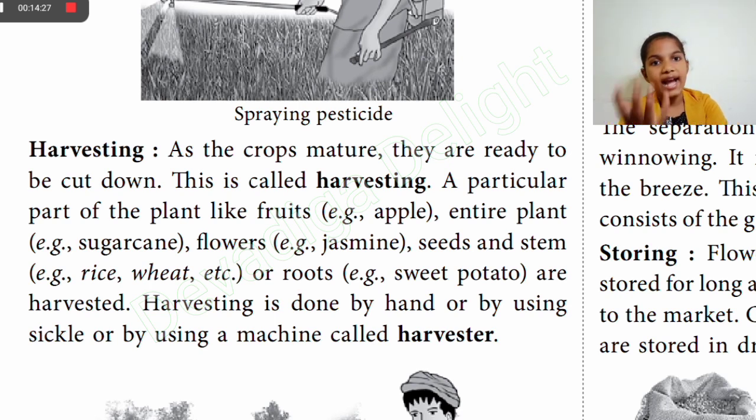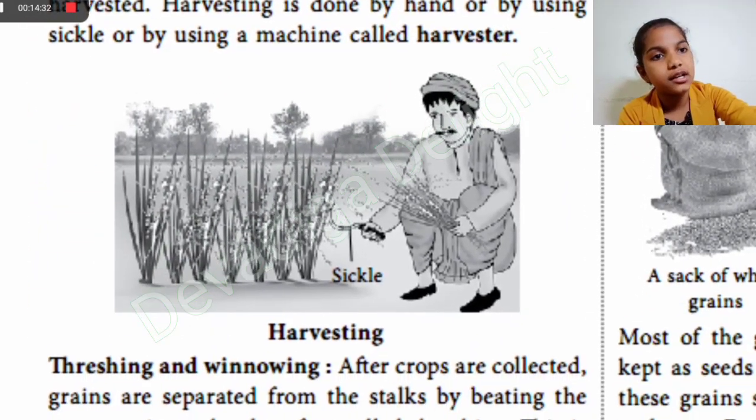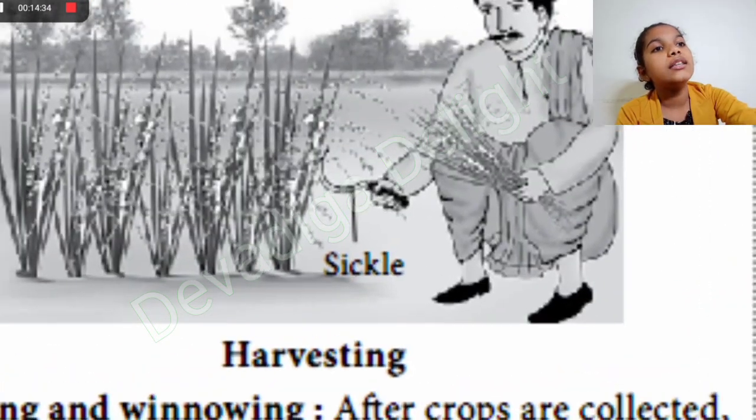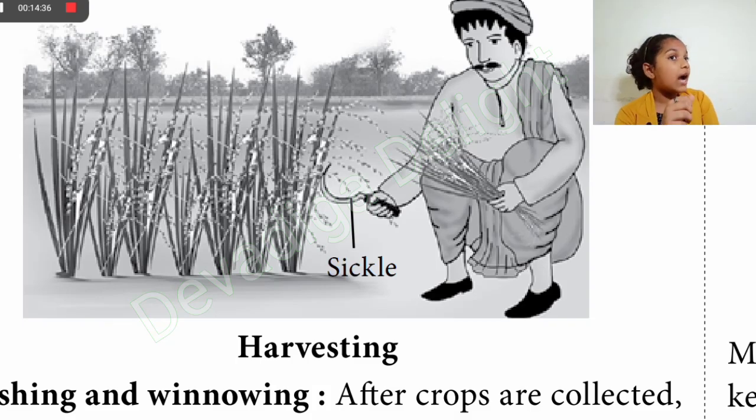Harvesting can be done by hand, using a sickle, or by using a machine called a harvester. Here you can see that there is a farmer who is harvesting the crops using a sickle.